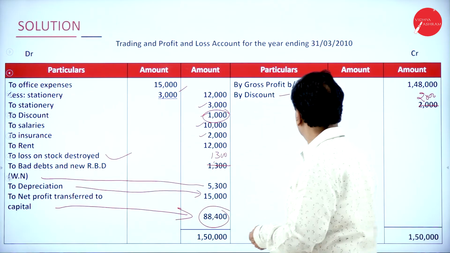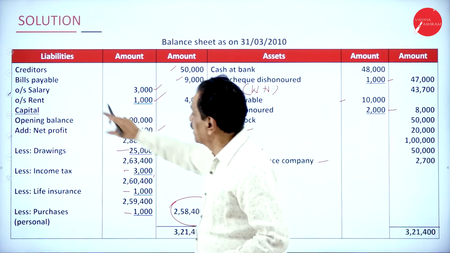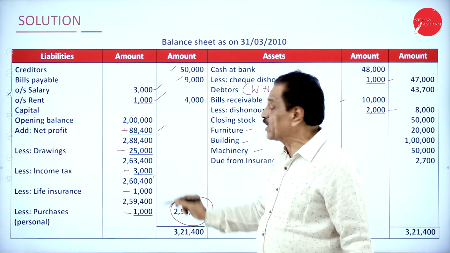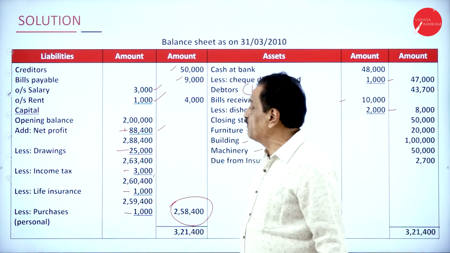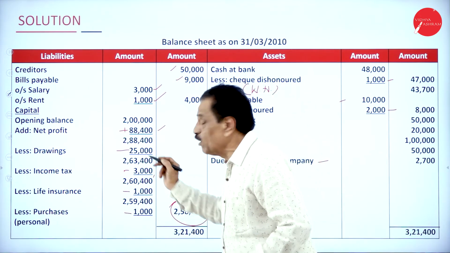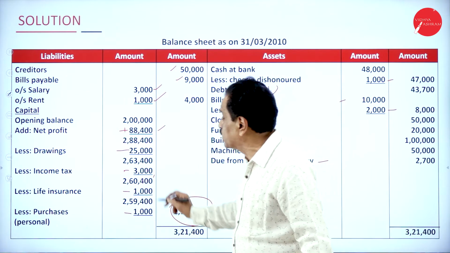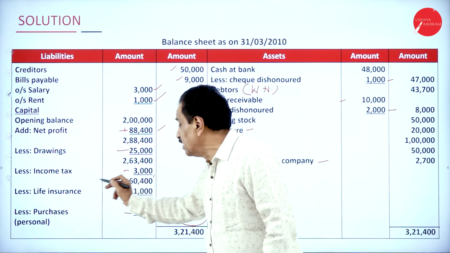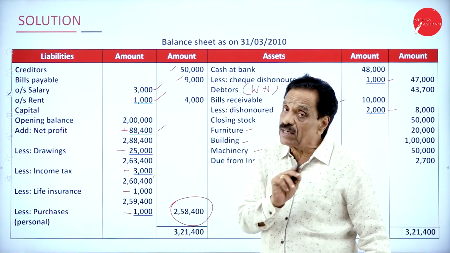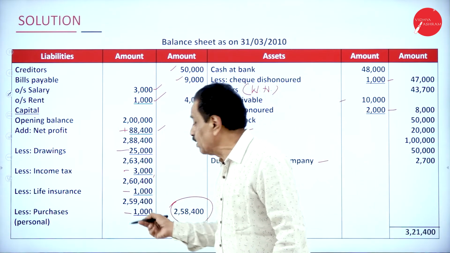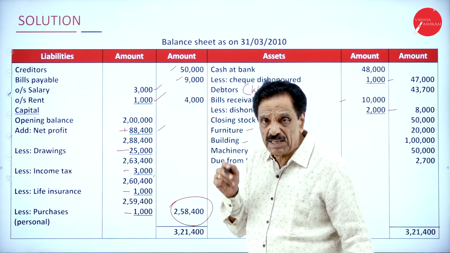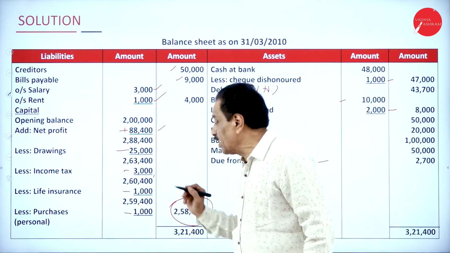I am going to show you once again. Here see that. Creditor, this is from the trial balance. You must be very careful here. What's your capital? 2 lakh. How much net profit? 88,400. How much he drew for personal? 25,000. How much did he pay for income tax, purely personal? 3,000. How much paid for life insurance? 1,000. He took personal purchases from the shop. So it goes to drawing now.